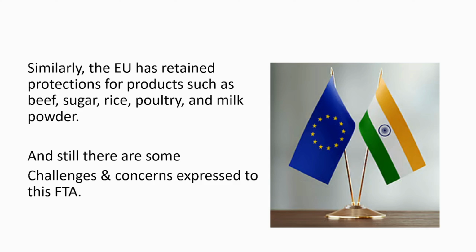Let us see this EU perspective. So what happens to the EU's products? The EU also excluded some products like beef, sugar, rice, poultry and milk powder. So it has its own vulnerabilities. It does not want exports from India, products from India into the European Union, which make their own population vulnerable, their own producers vulnerable. So the EU has excluded them also.